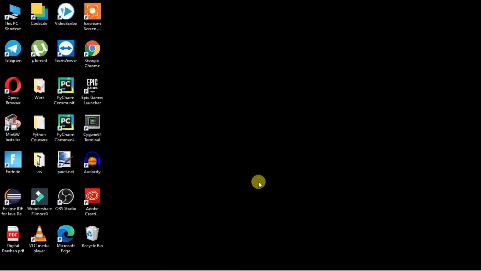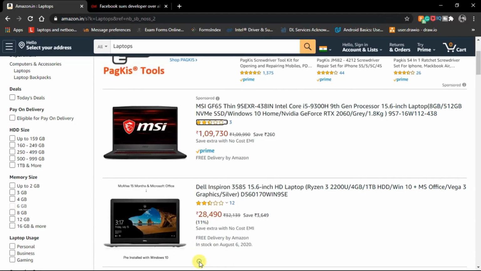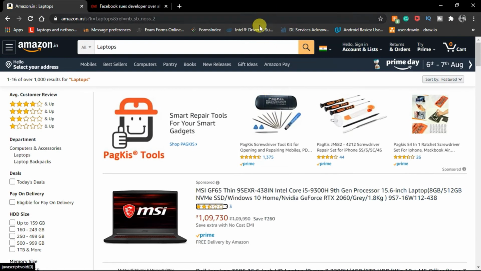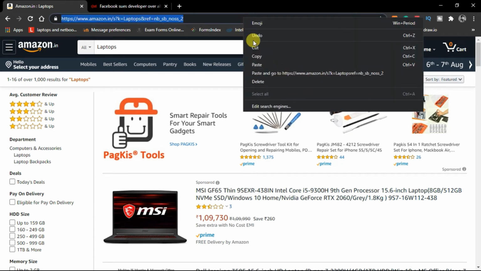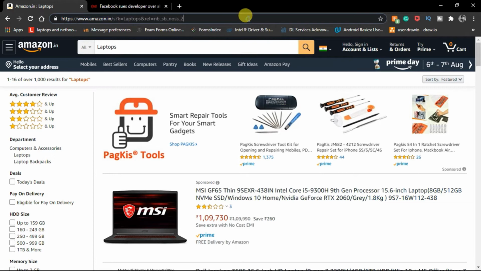Now let's access our web page with the help of the .get function. Go to Amazon website, search for laptops and copy the address of that page and pass it to the .get function.